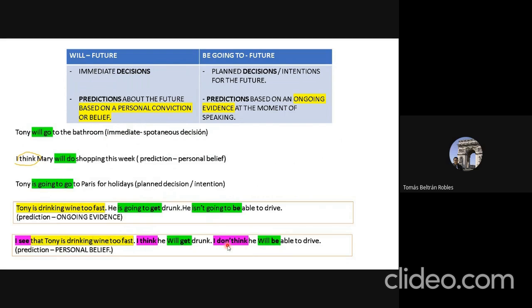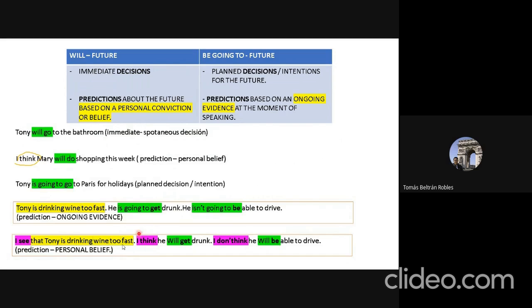He is going to get drunk. He isn't going to be able to drive. That is a prediction based on ongoing evidence. That means that anyone who sees that present evidence will infer almost the same for the future by the use of the going to future form of the verb.